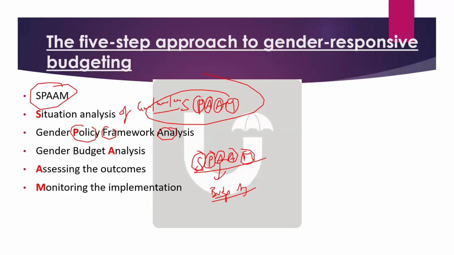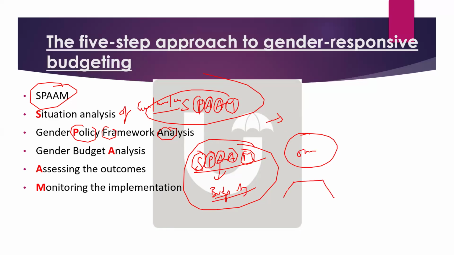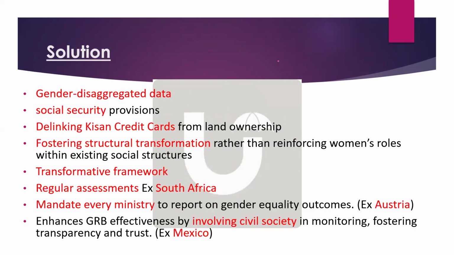So this 5-step framework approach should be there, especially for gender responsive budgeting, and we will draw this as a diagram in the exam. Okay, so you do not have to write this, you just draw a diagram saying that we require 5 approaches. Or you can draw a pentagon and show the sides as the 5 approaches. So one will be what? Tell me what the 5 things in the approach diagram will be.